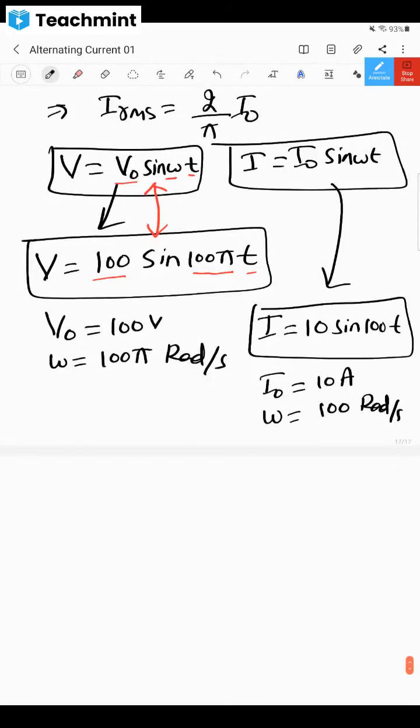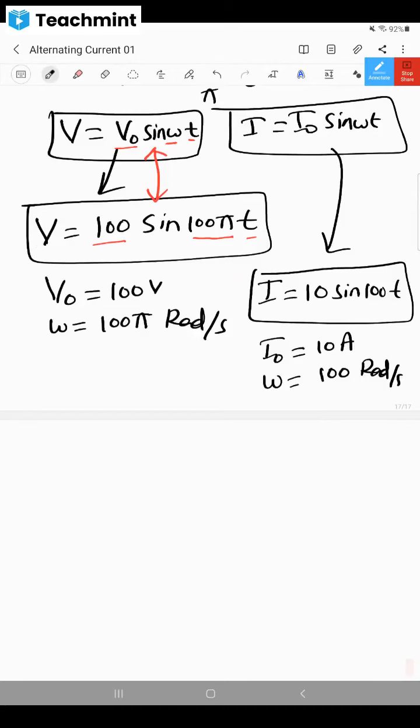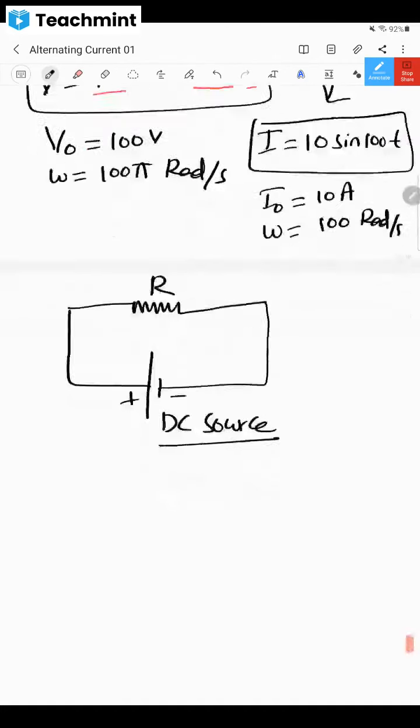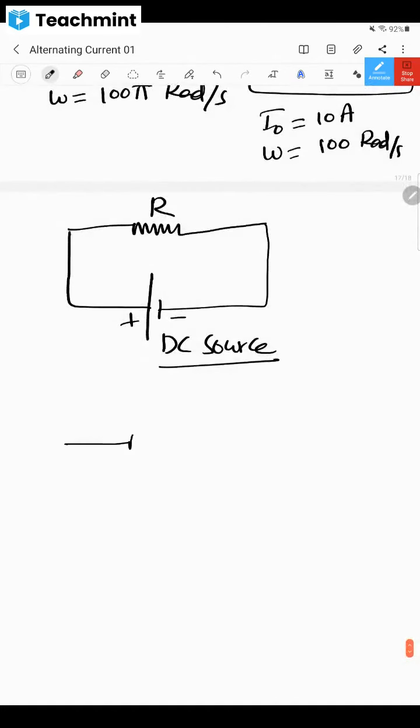Yes or no? Yes, okay. So for example, I have this resistor. With this resistor, what will be connected? A battery will be connected like this. This is called a DC source. Here is a resistor, direct current it is. But alternating current, how is it shown now?